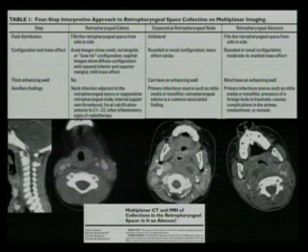When you see just a simple effusion, you look for other causes for it. You want to look for whether there's any infection or inflammatory changes in the retropharyngeal space. You want to look if there is internal jugular vein thrombosis, because that can give rise to a sympathetic effusion. Another condition you see in adults is calcific tendinitis of the longus colli muscle. So that's something you want to look for in adults. You look for calcification around C1, C2 anteriorly. And most of the time the patients are post-chemoradiation, and you can see a benign sympathetic retropharyngeal effusion. So you want to look for the cause of that if it's just a benign sympathetic effusion.